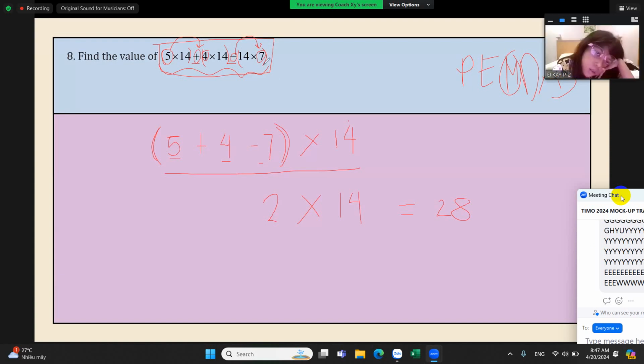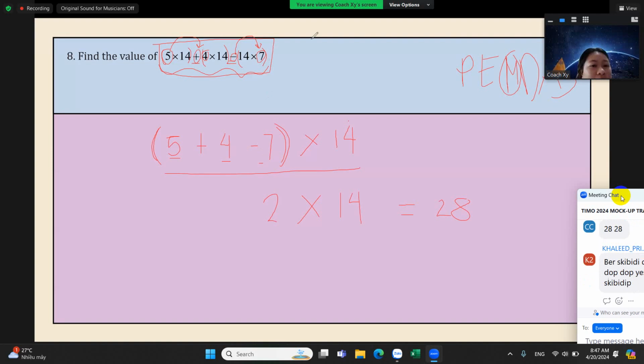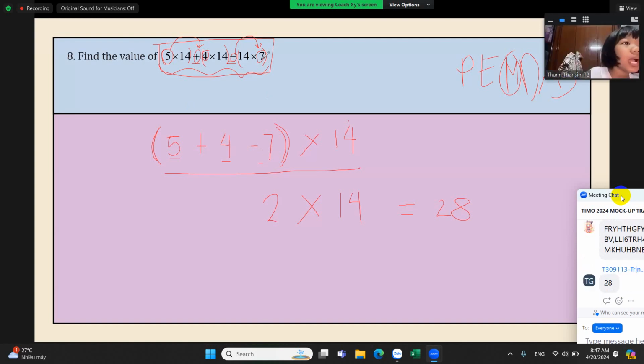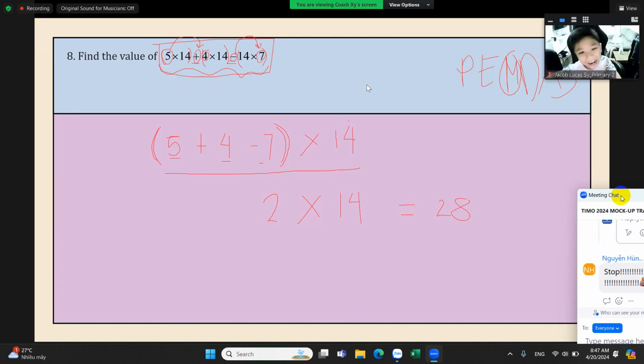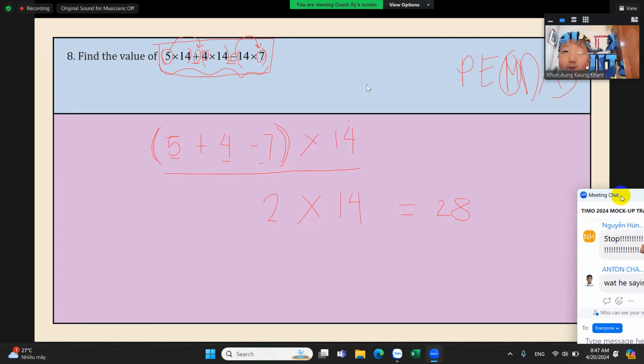Yes, teacher. So we can actually regroup our numbers so that we can solve them easier. Okay? So if no questions here. Teacher, I do like this: 5 multiplied by 14 and 4 multiplied by 14 and plus 14 multiplied by 7, etc. Oh, okay, teacher, you can also do that. Teacher, I do it this way. There's only 14, so I write only 14, and then 5 plus 4 equals 9, minus 7 equals 2, right? And then I just multiply it with 14, teacher.